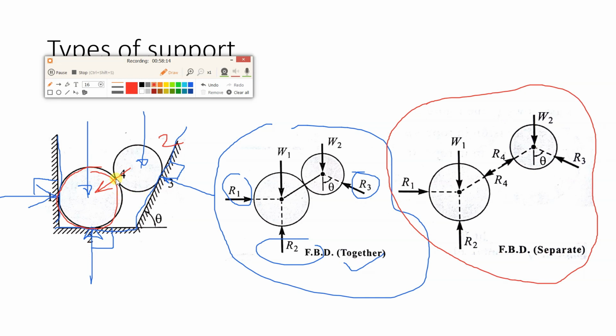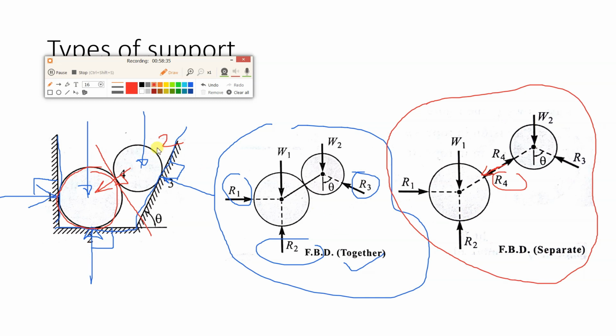What we can do is basically draw a tangent over here and draw a perpendicular. So basically this sphere is trying to push the bottom sphere in this direction. So if we are separating both the spheres, you will get R4 like this. This is the arrow direction.